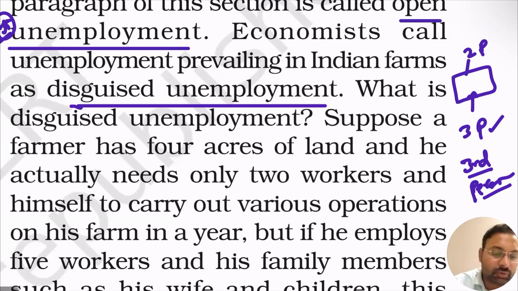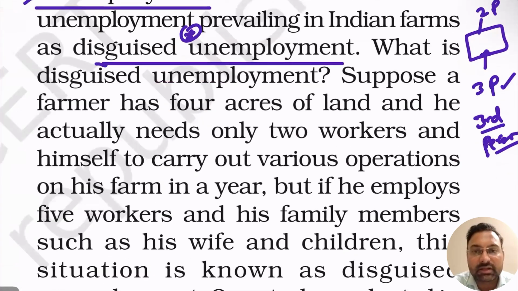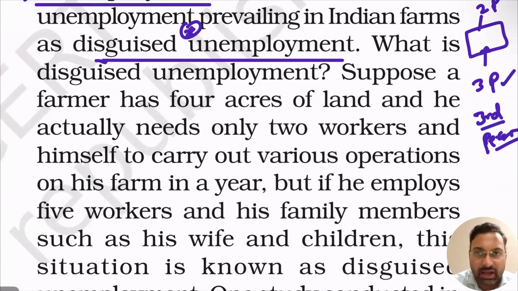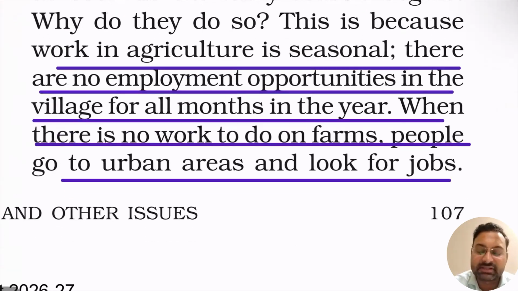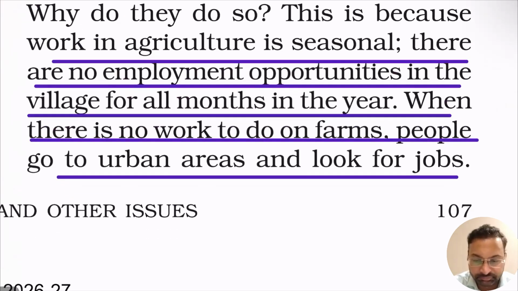That type of unemployment is called disguised unemployment. It is majorly seen in the agriculture sector in India, right. Because in the rural areas there is a higher population, people work in their fields, but the requirement of laborers is only two people, and three or four people are working in the same field. So this type of disguised unemployment is seen in the rural areas.